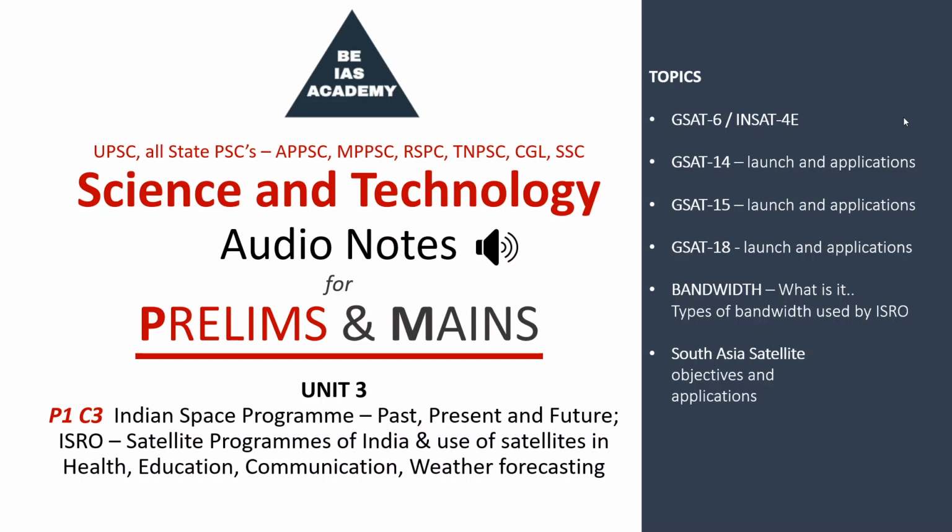So a transponder is a combination of receiver, modulator and transmitter which transmits the information.